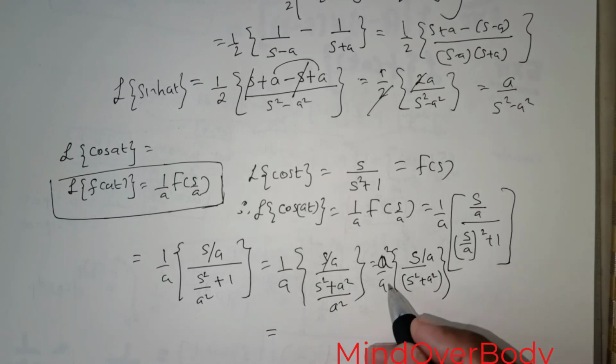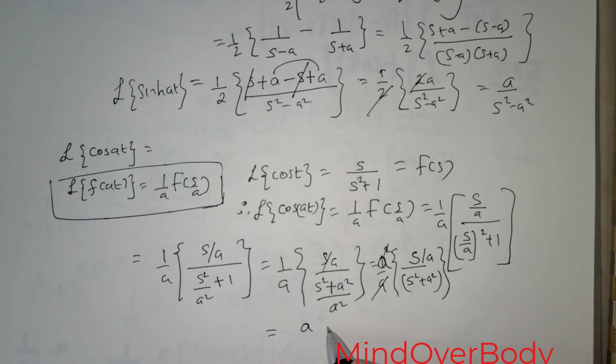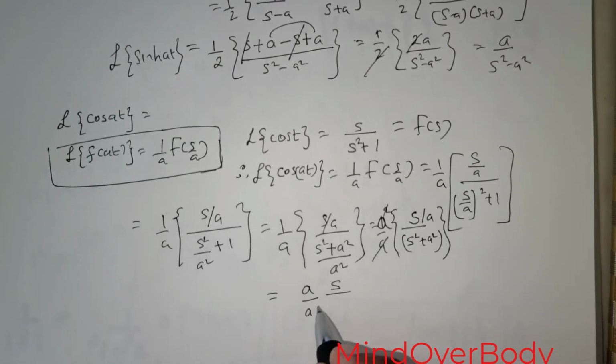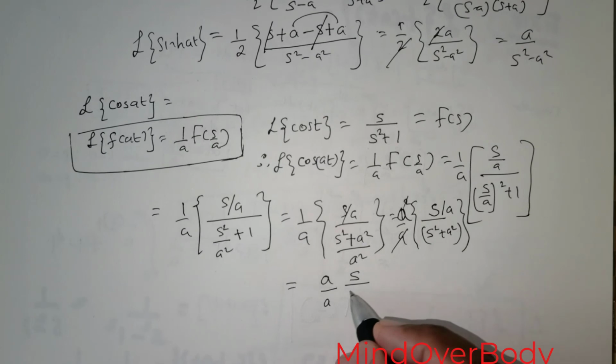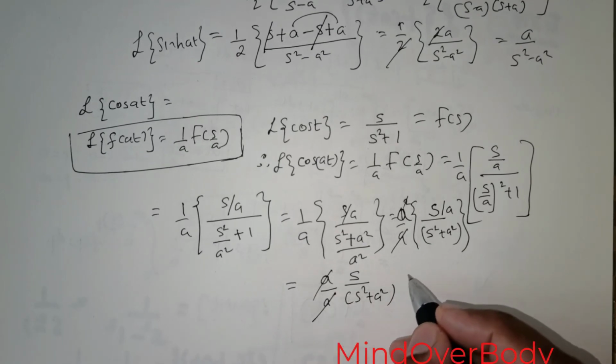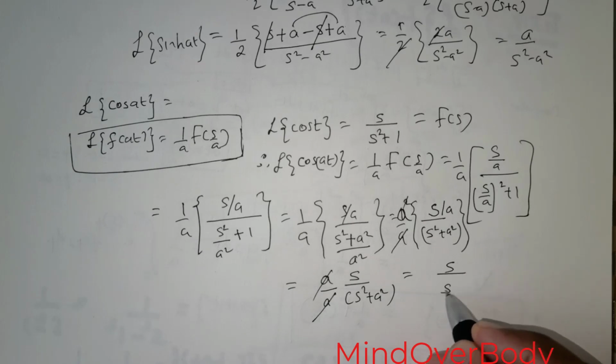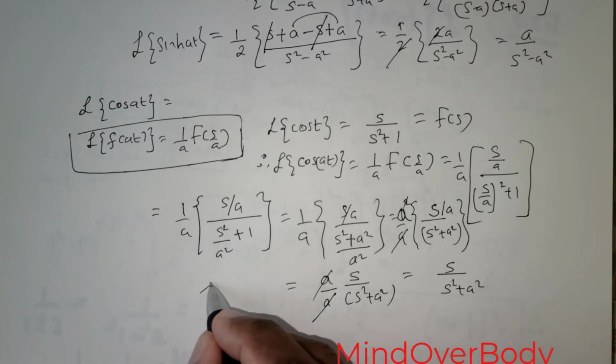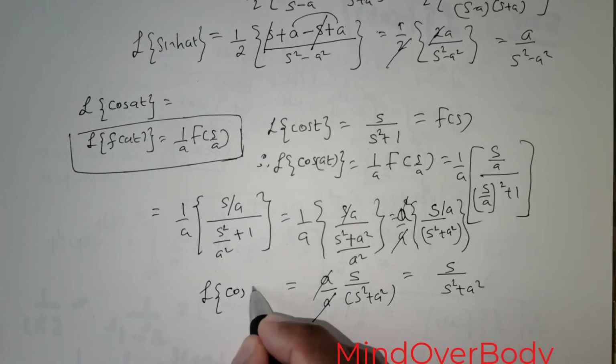So this is going to be equal to, a can be cancelled, giving me a. Now s over a can be rewritten as s with a being pushed to the denominator, and then you have s squared plus a squared. So a can be cancelled, giving me s over s squared plus a squared. So this is nothing but the Laplace transform of cos at.